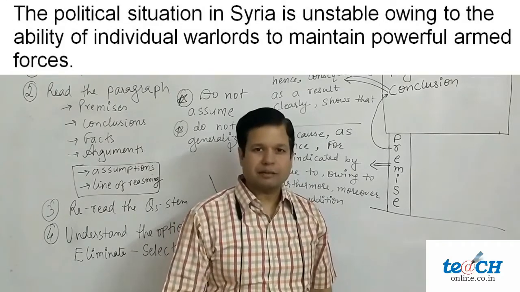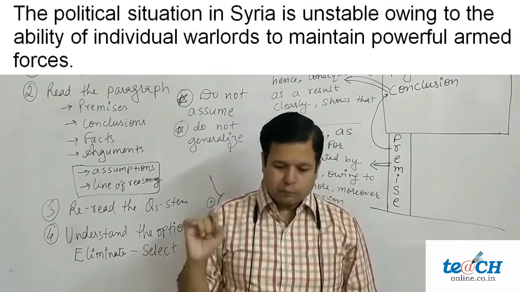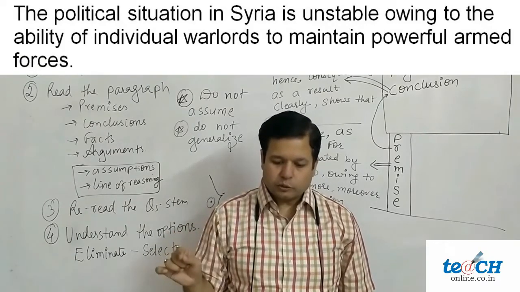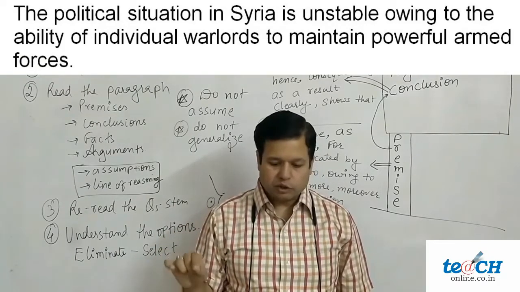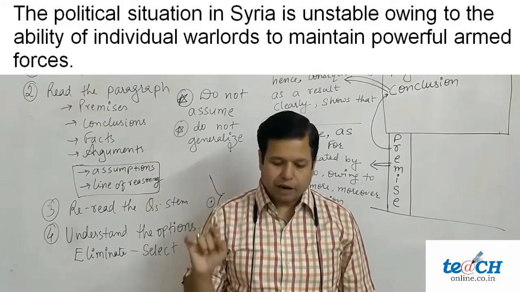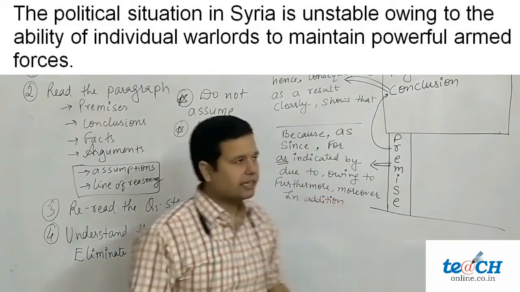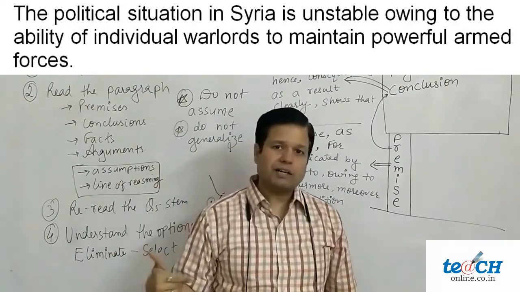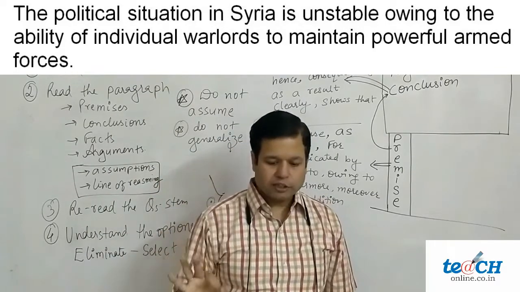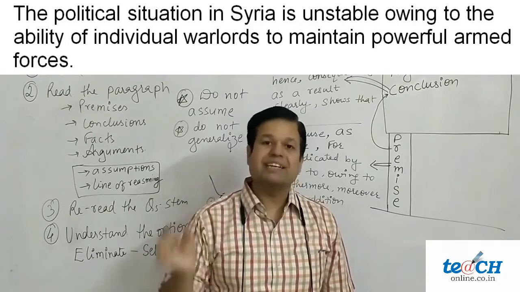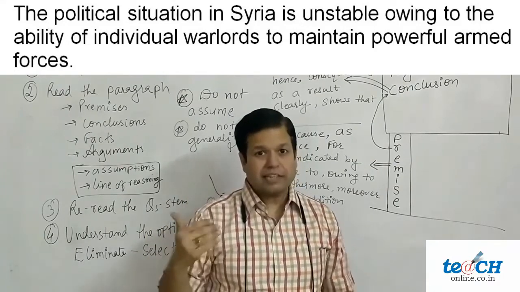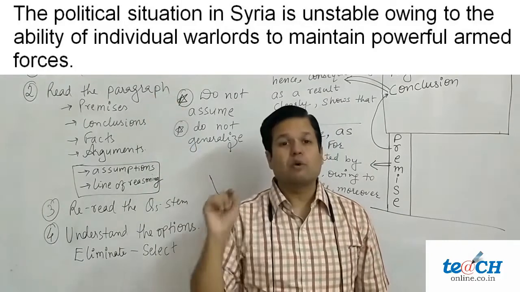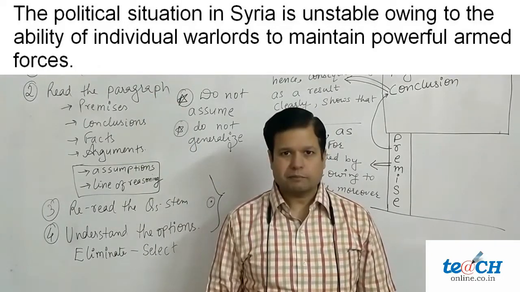Let's have one more example. The political situation in Syria is unstable owing to the ability of individual warlords to maintain powerful armed forces. Now, owing to also supplies a reason. So the last part is a premise, and the first part, the political situation in Syria is unstable, is our conclusion. And that's how you should segregate conclusions from premises while reading a paragraph.